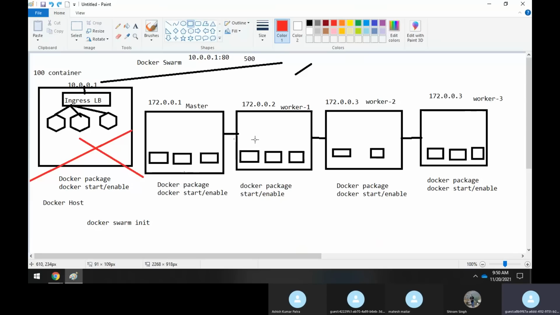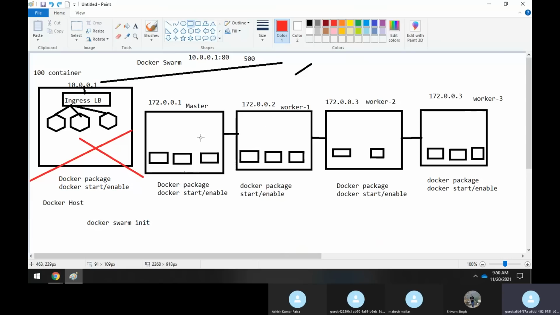But in a clustered environment, if you have two master nodes, you cannot make both of them working masters. You have to make only one. Suppose this machine has the IP address 172.0.0.2, and I am making this also a master node. You can make it a master node, but in the clustered environment an election happens, and whoever wins becomes the master node.